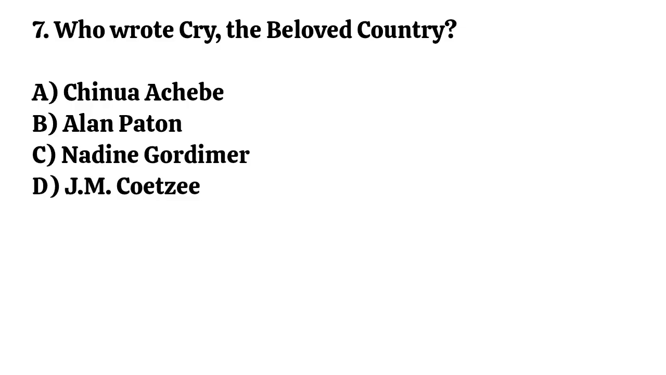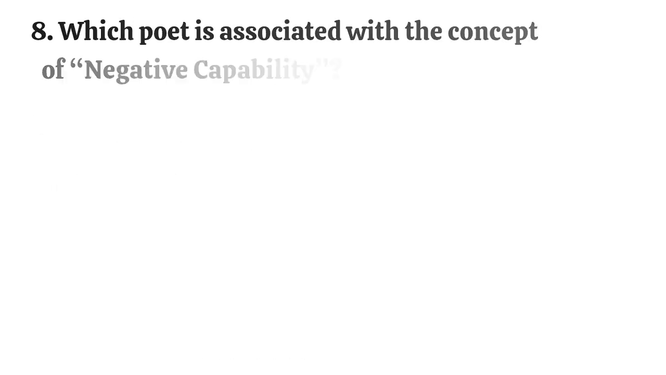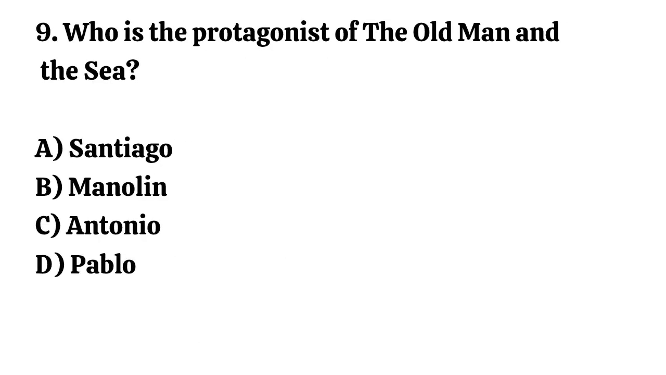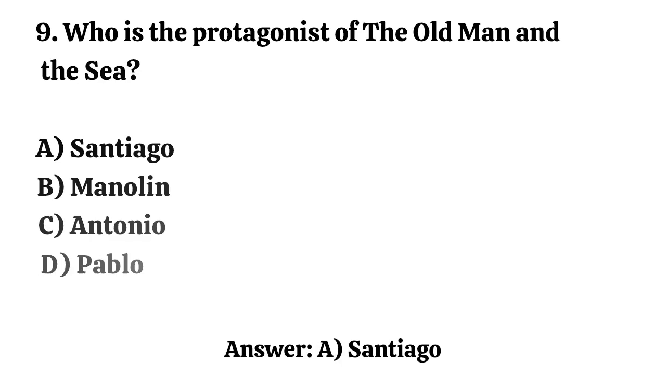Question number 7. Who wrote Cry, the Beloved Country? Correct option is B. Alan Paton. Question number 8. Which poet is associated with the concept of negative capability? Correct option is A. John Keats. Question number 9. Who is the protagonist of The Old Man and the Sea? Correct option is A. Santiago.